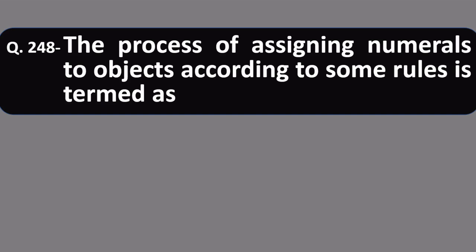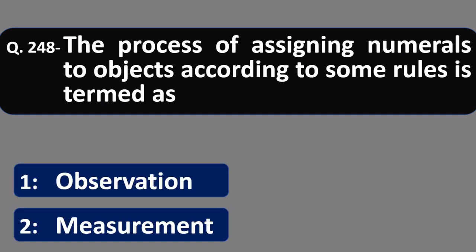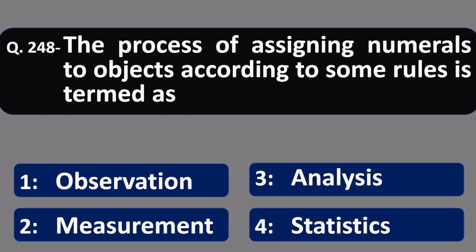Question 248. The process of assigning numerals to object according to some rules is termed as, assigning numerals to the object according to some rules. Let us see the options: observation, measurement, analysis, statistics. Friends, the correct option is measurement.